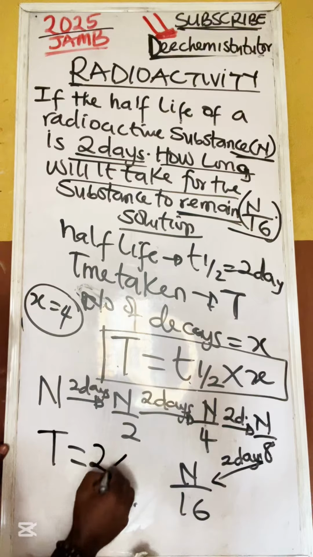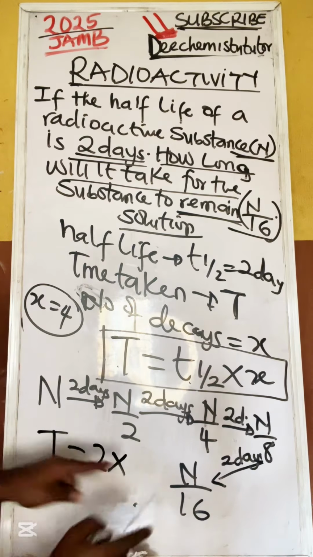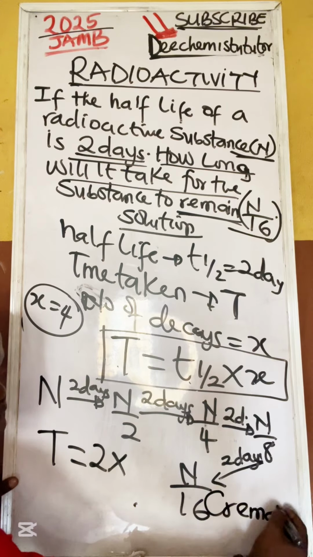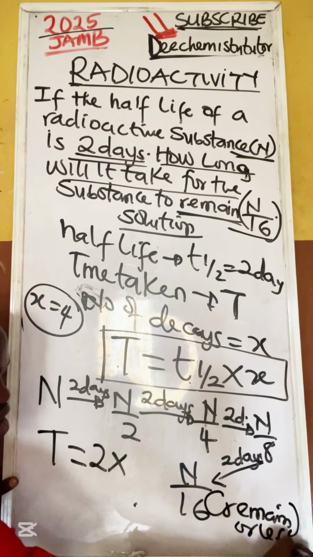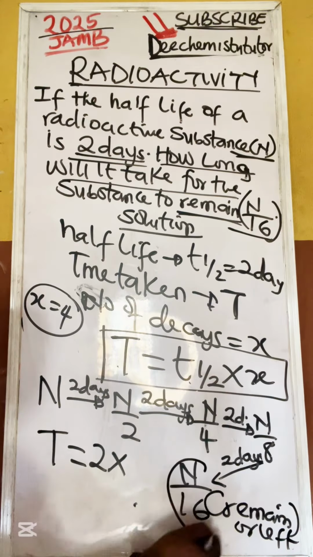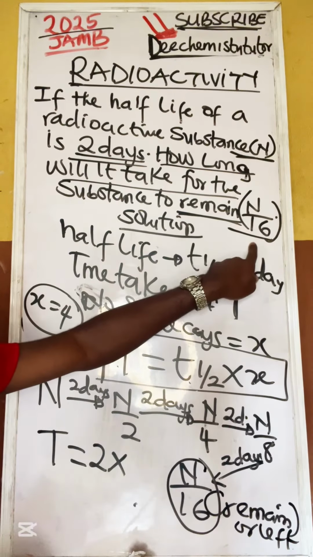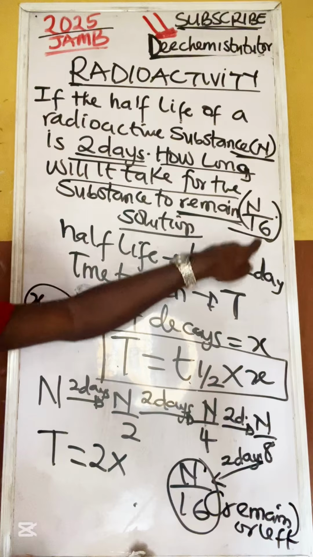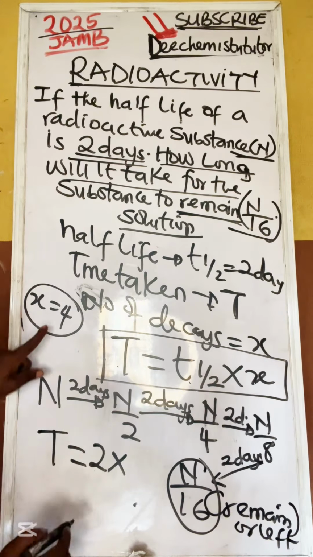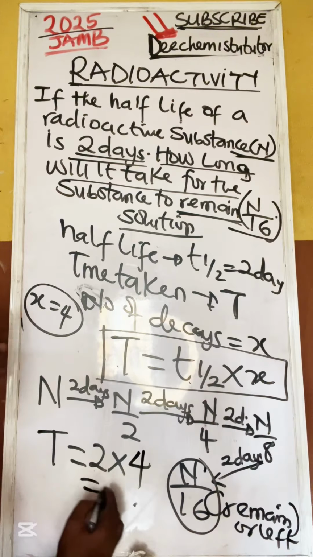What is the number of decays? 4, to get to N over 16. This is what is remaining. Sometimes they use what is left. If they don't use what is remaining, they'll use what is left. Because we have already got it to N over 16, as they said, for N to become N over 16, the half-life is 2. What is the number of decays? 4. That means the answer to this question is what?